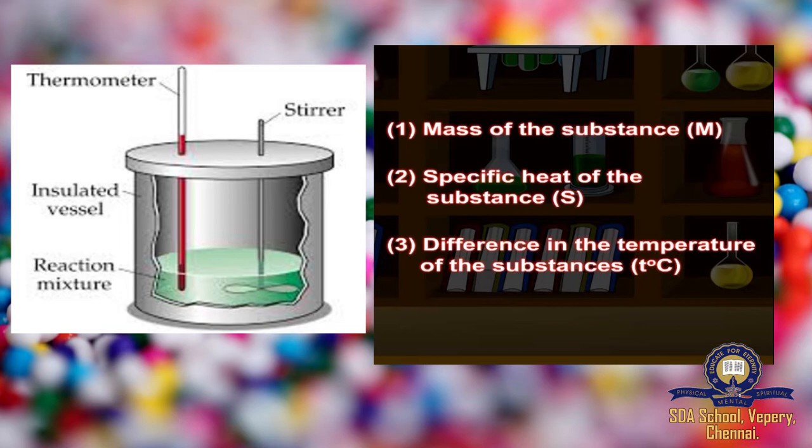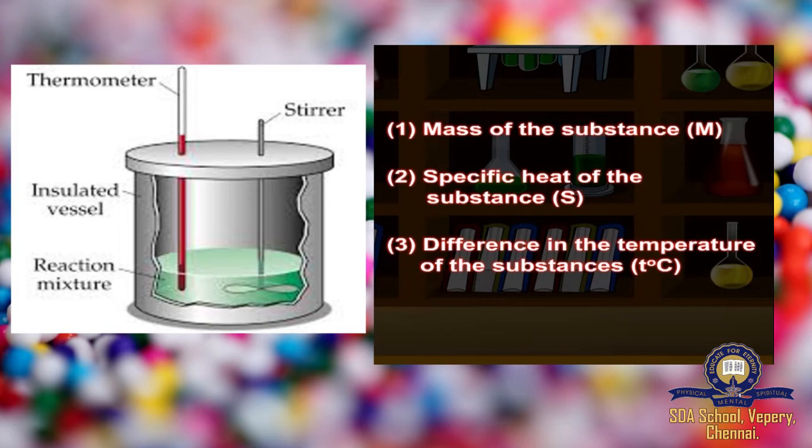You should know the mass of water and you should also know the mass of ice. Then the specific heat capacity of the substance. In this case, the specific heat capacity is going to be the same because it is water in both cases. Or now imagine you are going to mix ice and oil. The specific heat capacity of oil is different and the specific heat capacity of ice is different. So you need to know the specific heat capacity of both the substances that you are going to use. And then you should also know the difference in the temperature of the substance.